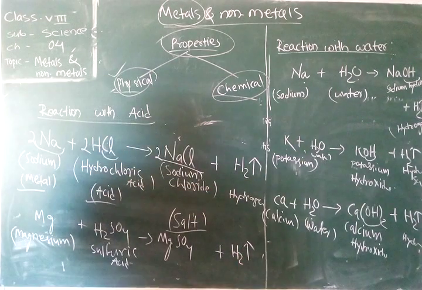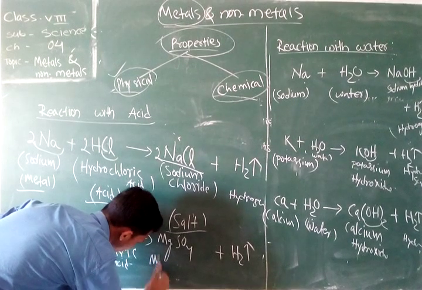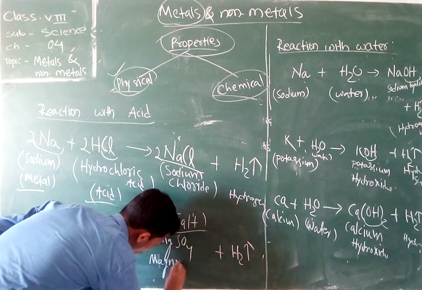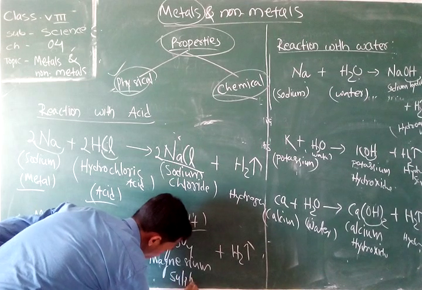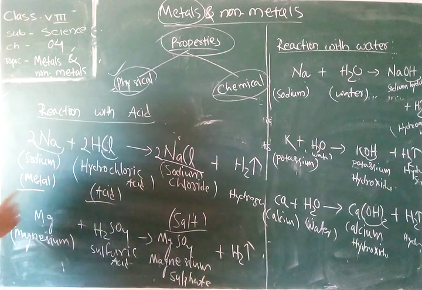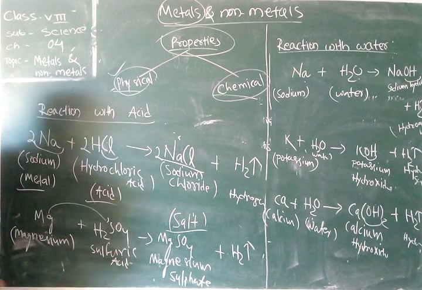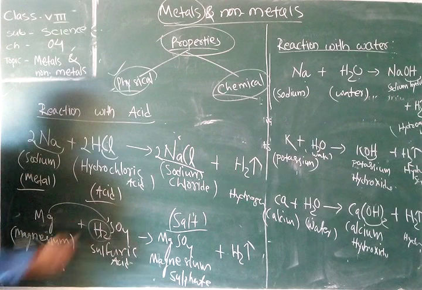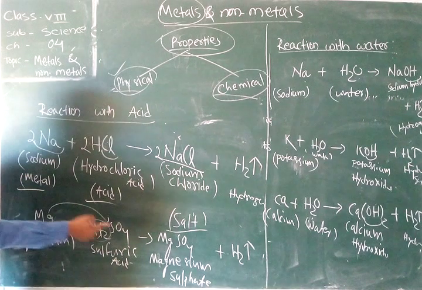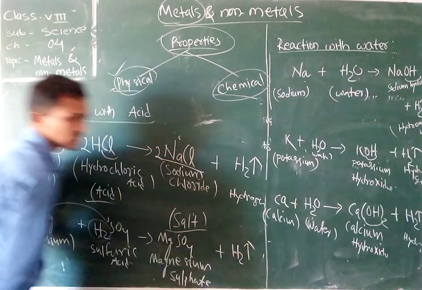Here MgSO4 is magnesium sulfate. How can this reaction be understood? Whenever magnesium reacts with H2SO4, the hydrogen is removed from here and magnesium attaches to the SO4. So they produce MgSO4, and the hydrogen gas is released separately.